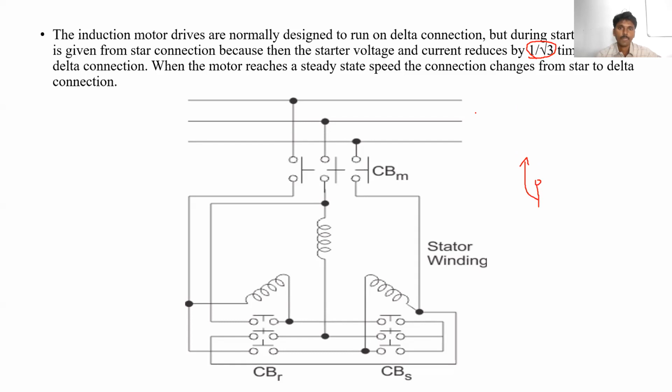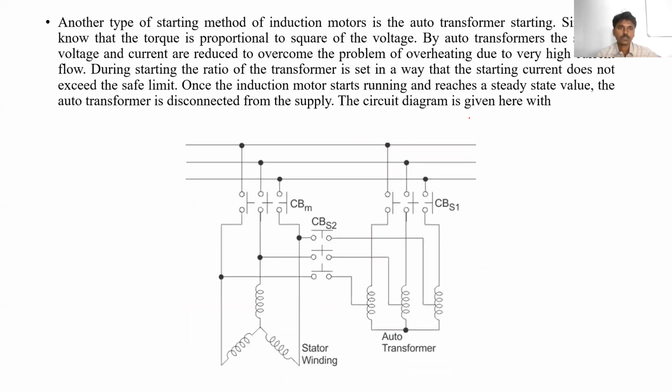So like this way we can limit the starting current using the star delta starter. Okay, so in this same way we can also use the auto transformer. Another type of starting method of induction motor is the auto transformer. So what is an auto transformer?